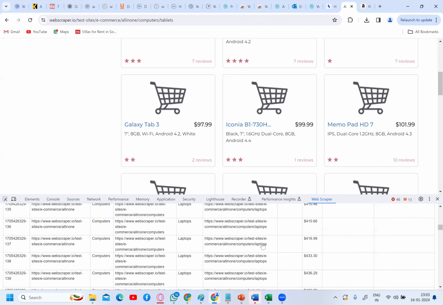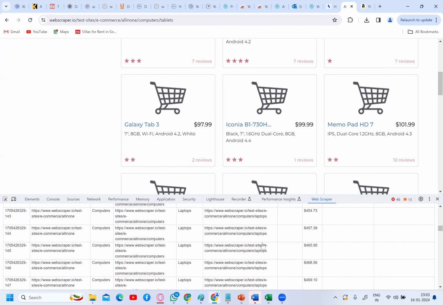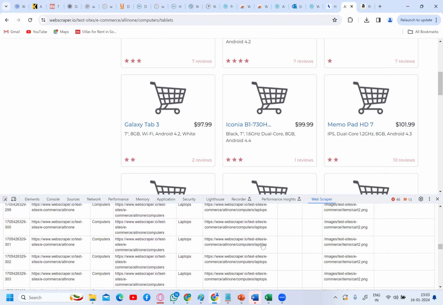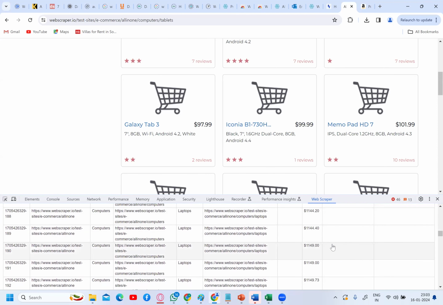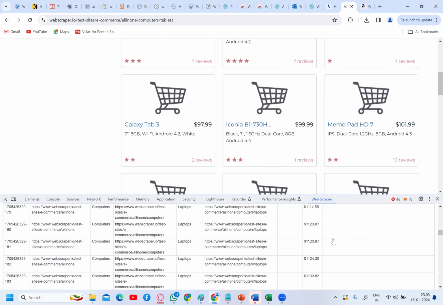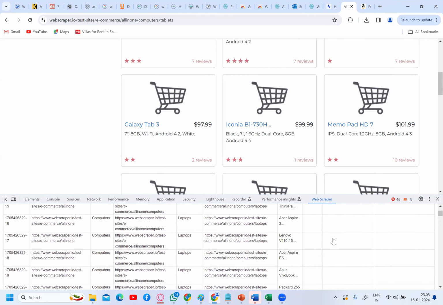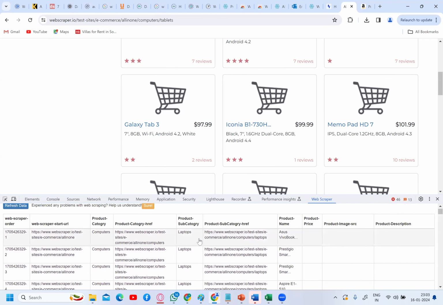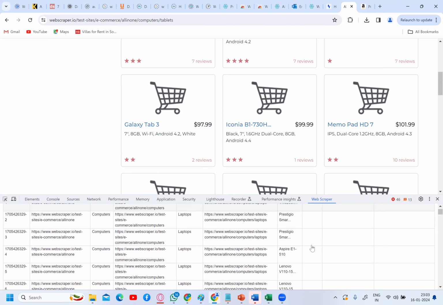Okay, you are able to see this also. Okay, so the image also. You are seeing black here because you didn't select this. You didn't tell the scraper to extract the product price of these laptops of this category when you were creating the selections.